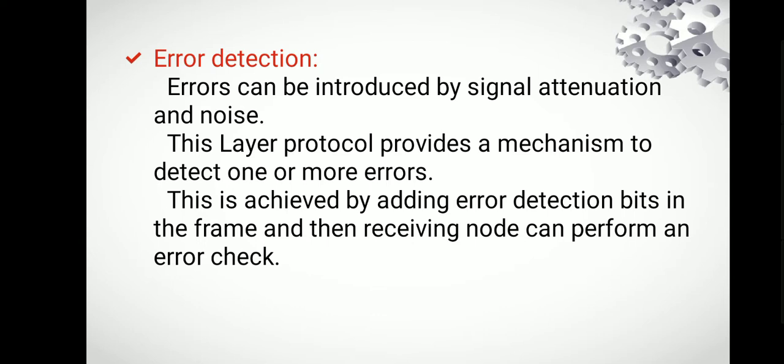Error detection. Errors can be introduced by signal attenuation and noise. This layer's protocols provide a mechanism to detect one or more errors. This is achieved by adding error detection bits in the frame, and the receiving node can perform an error check.